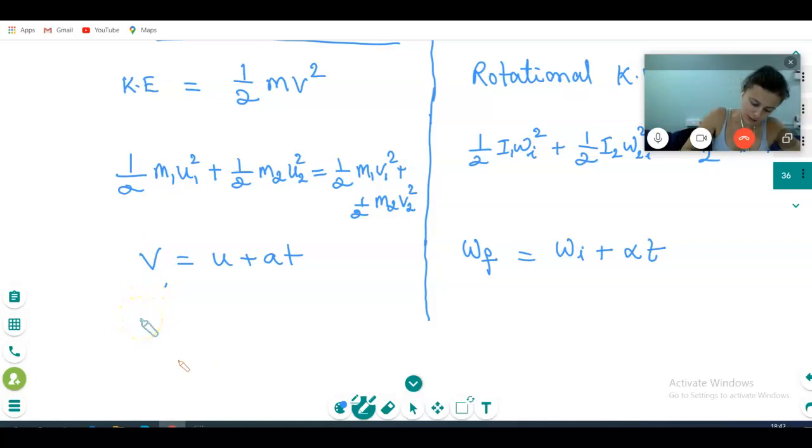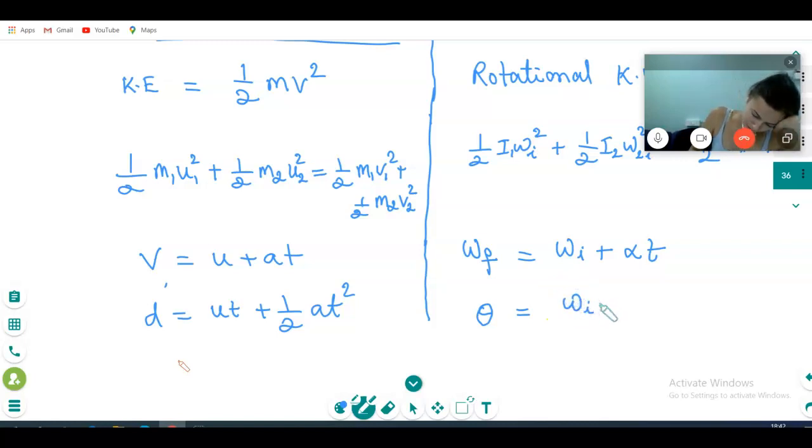D is equal to U T plus 1.5 A T square. In this one, alpha, alpha T. So theta is equal to omega I on T plus 1.5 alpha on T square.